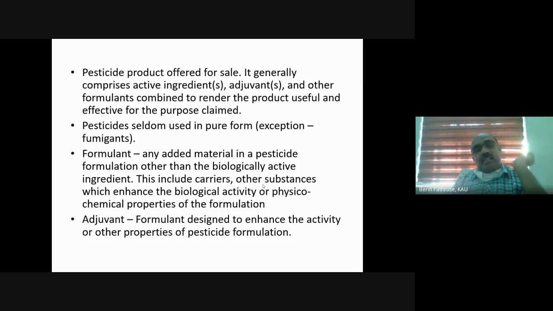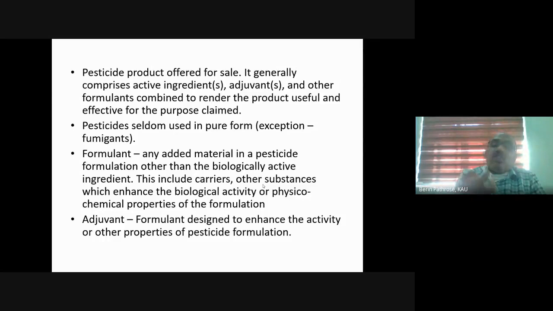Anything other than the active ingredient in a pesticide formulation is a formulant, but a formulant can be an inert material which doesn't add anything to the pesticide, which doesn't improve any quality of the pesticide. But there are certain formulants which have the ability to enhance the biological activity, increase the efficacy and the physicochemical properties of the formulation.